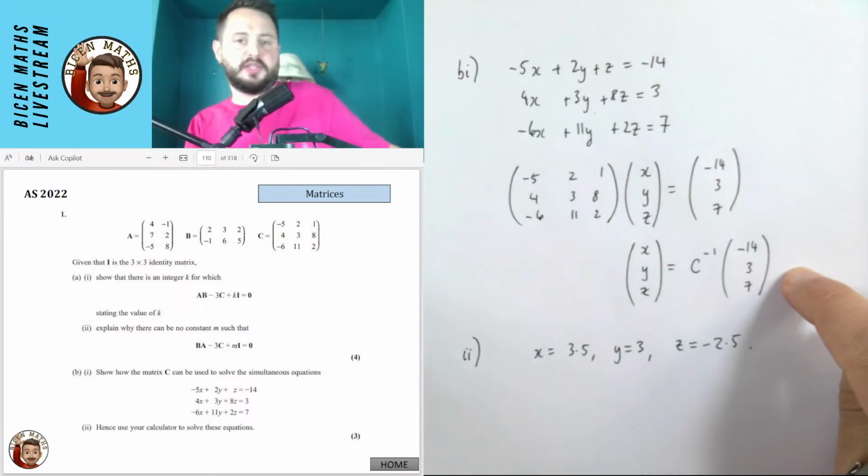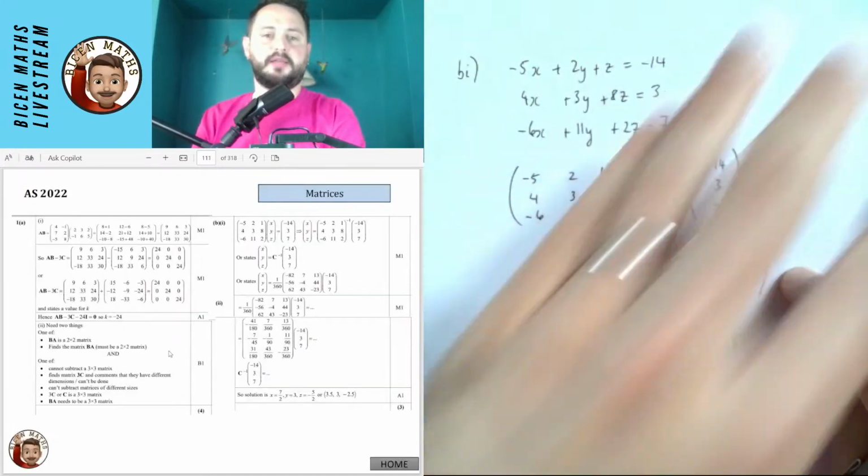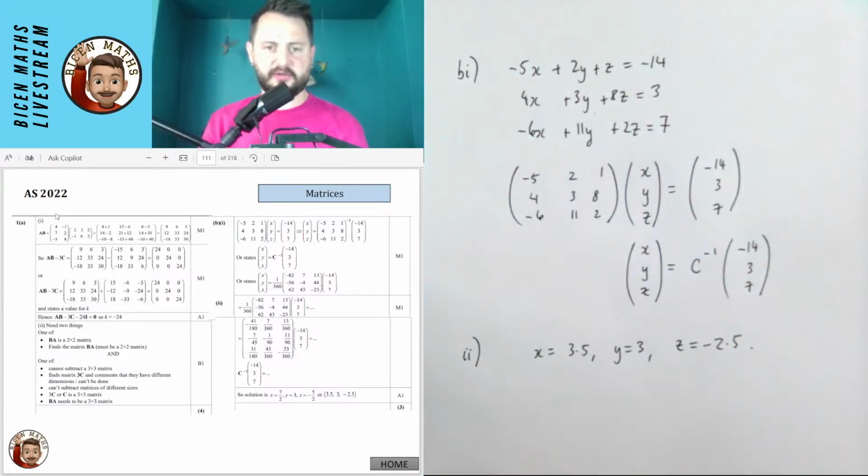I'm going to be interested to look in the mark scheme. I maybe shouldn't be rushing as much for these live streams, but let's see what we've got. So this mark scheme is very, very small to see here, but it looks like we've got most of the stuff. Yeah, the first part was fine because we got that k was minus 24. And then for part 2, it said we needed 2 things. So BA is a 2 by 2 matrix, which is fine. And then we don't have matching dimensions because of the 3 by 3 matrix that we have there.